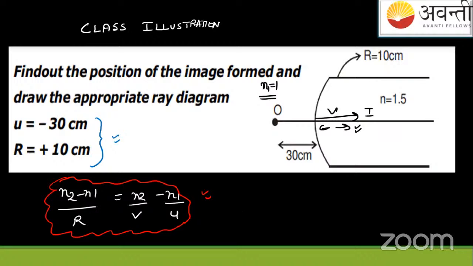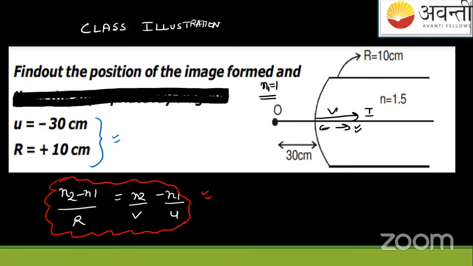V kitna aega? What is the image distance? I don't want you to tell me the nature, and I don't want appropriate ray diagrams from you. I just want V. You can delete this part of the question. This part is deleted. Okay.